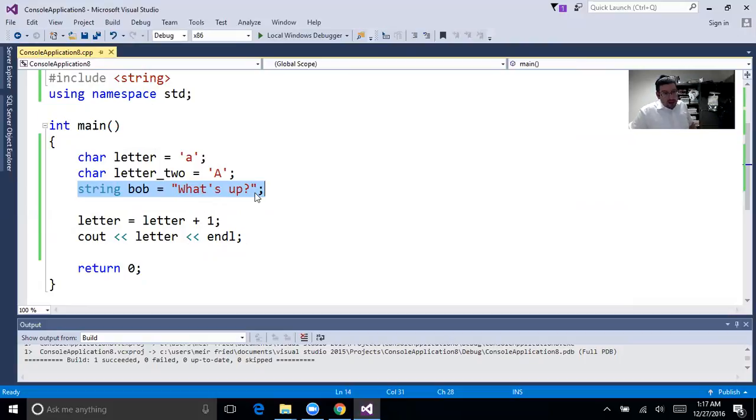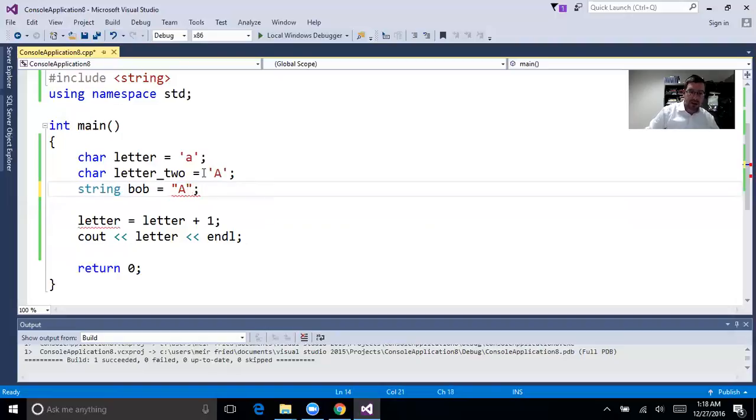The only difference is really that the A is saved as an A, and that's it. However, the string, what's up, is saved with all these characters, each in a position in an array, whatever that means, with an end character at the end. So even if you had A like this as an array, it would be different than the A right here.